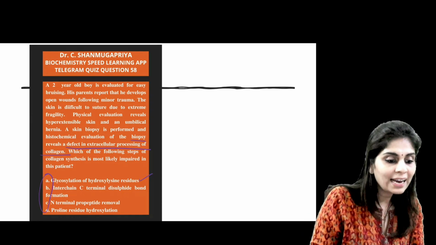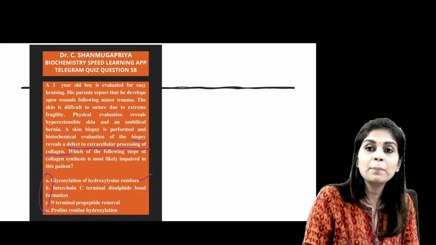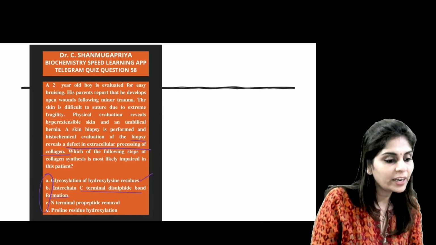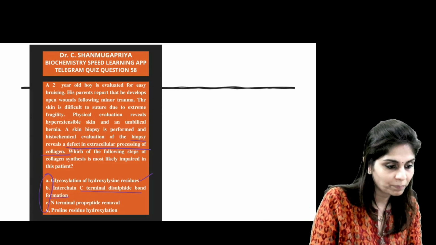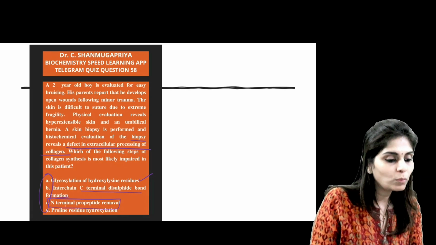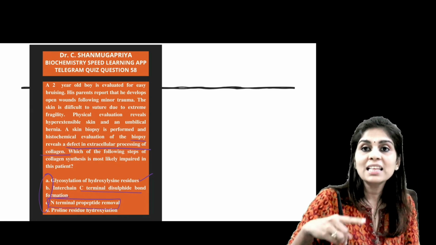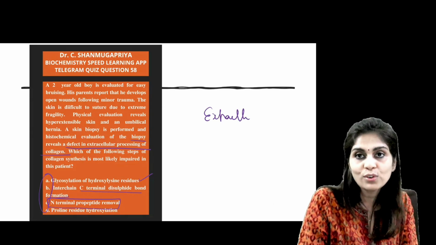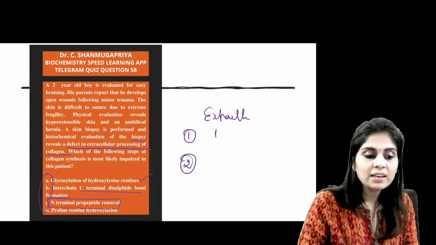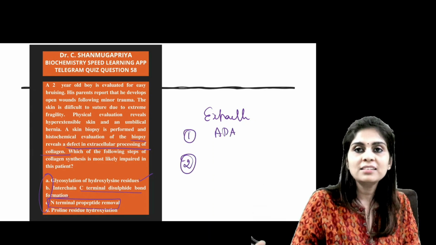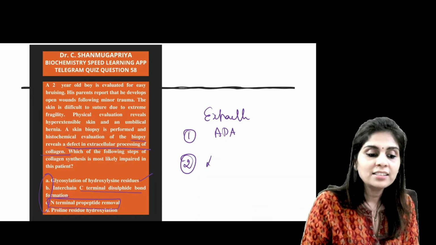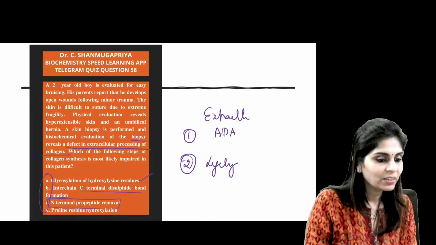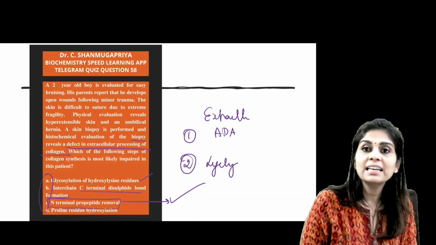And what do you think about hydroxylation of hydroxylysine residues? It happens within endoplasmic reticulum. Interchain C-terminal disulfide bond formation happens within endoplasmic reticulum. N-terminal propeptide removal done by ADAMTS2 happens on the extracellular side, because I have been repeatedly telling you, on the extracellular side, processing of collagen involves 2 steps. One is ADAMTS2 removing N-terminal and C-terminal non-helical portions, and the second one is lysyl oxidase forming aldimine linkages. So this happens on the extracellular side, so that has to be the answer.